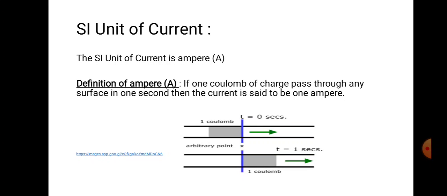Definition of ampere: if 1 coulomb of charge passes through any surface or cross sectional area in 1 second, then the current is said to be 1 ampere. That is the important definition of the ampere. You can observe in the picture that 1 coulomb of charge is flowing in 1 second, so in that conductor the current strength is 1 ampere.